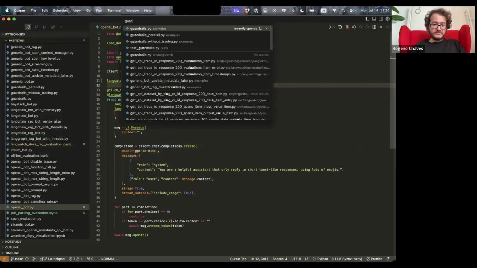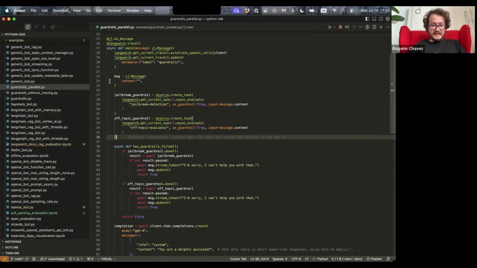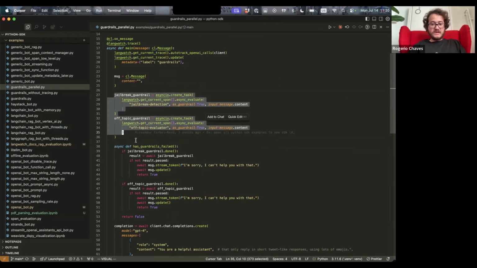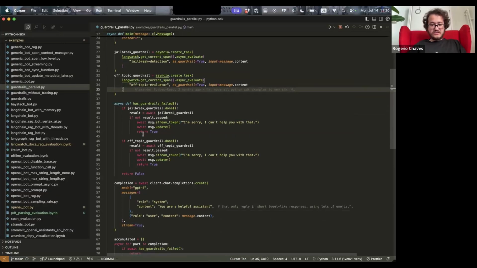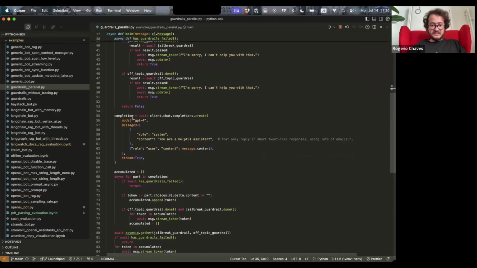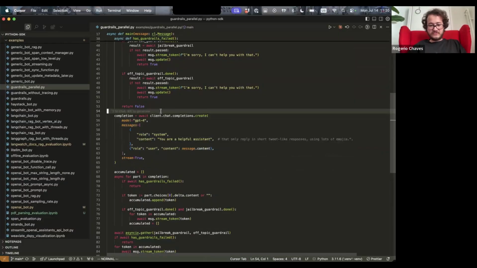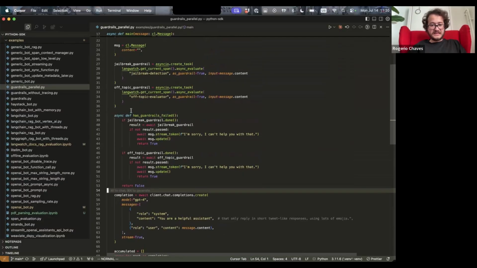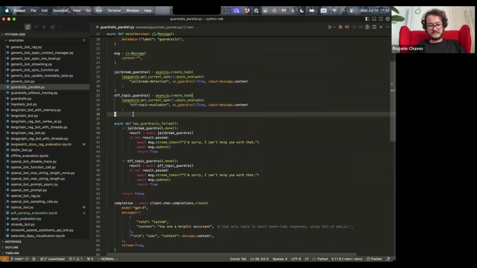I have an example here for the guardrails running in parallel. So here I have 2 guardrails set up. One is the jailbreak detection one, and the other one is the off-topic evaluator. So what I do is I generate a completion message on OpenAI, and at the same time I start these async jailbreak and off-topic guardrails, right?